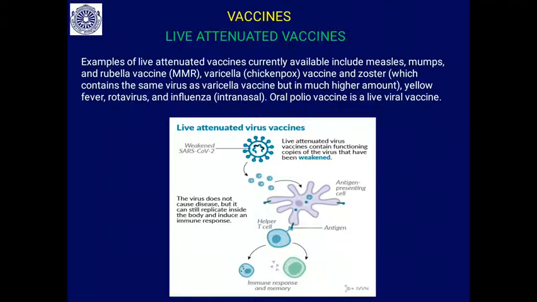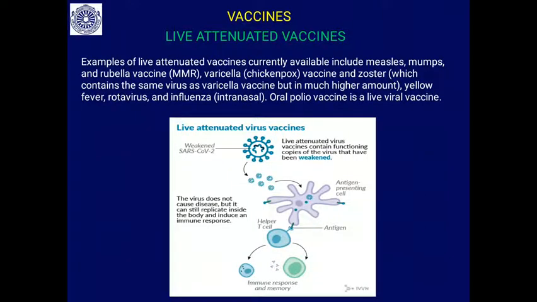You might have been vaccinated for this in your childhood. Varicella vaccine, which is the chickenpox vaccine. Then zoster vaccine, which contains the same virus as the varicella vaccine, but in a much higher amount. Yellow fever vaccine, rotavirus vaccine, influenza, which is intranasal, and then oral polio vaccine. All these are examples of live attenuated vaccines.